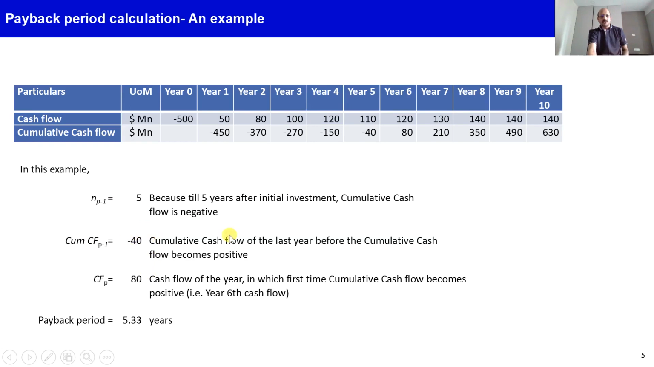So basically you have to recover another $40 million in the next year. So CFP is 80, CFP is 120 actually, not 80, sorry. So 40 we have to recover out of 120. So 120 was recovered in the whole of year 6. So to recover 40 we need 0.33 years basically. So the payback period becomes 5.33 years.